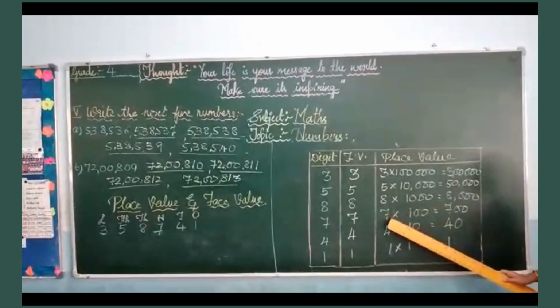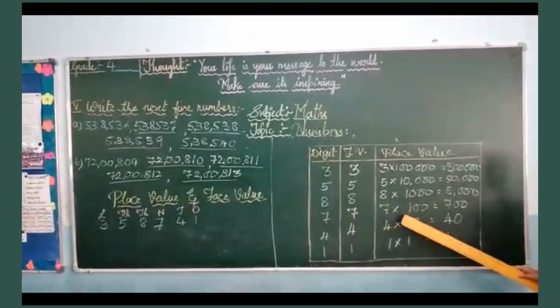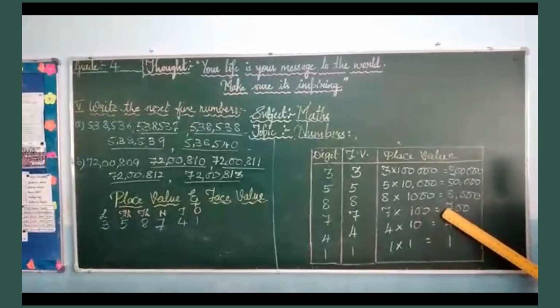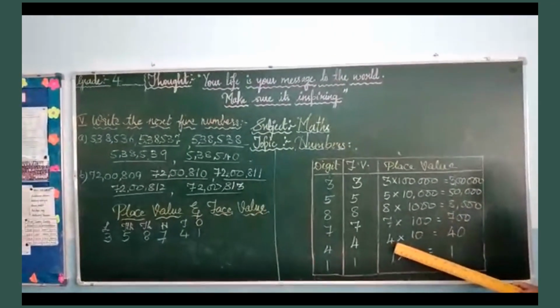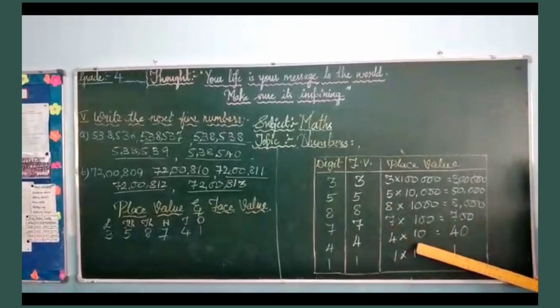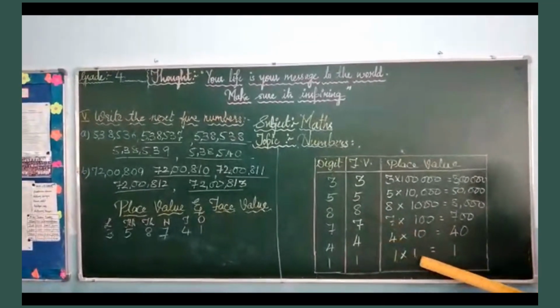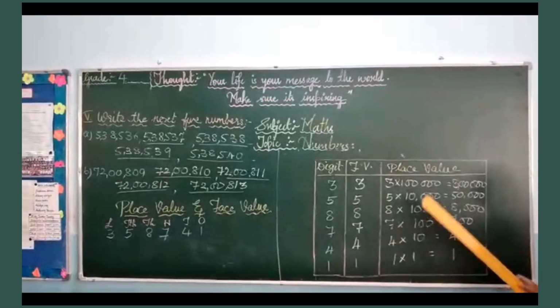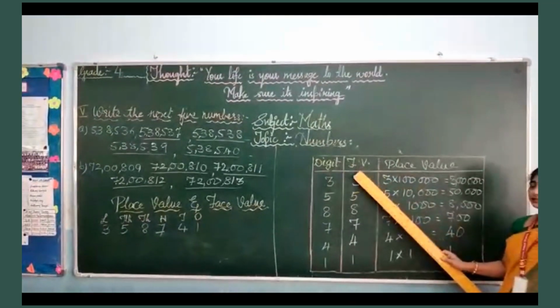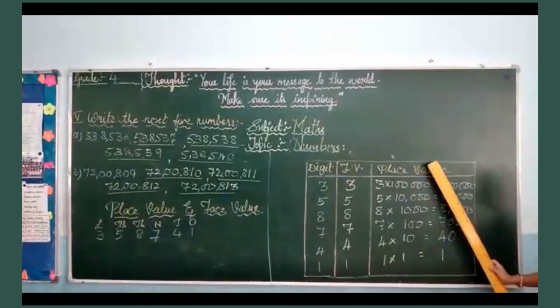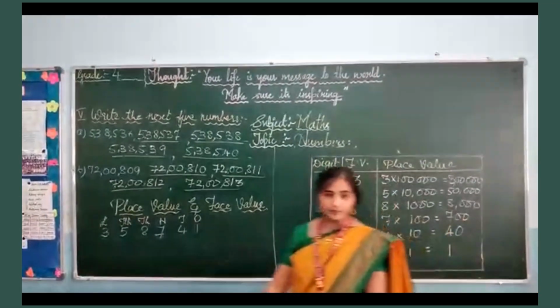Then the place value of 7 is in hundreds place. So 7 into 100, 700. And the place value of 4 is in tens place. So 4 into 10 is 40. And 1 is in ones place. So 1 into 1 is nothing but 1. So children, you understood what is face value, what is place value. So now you can take page number